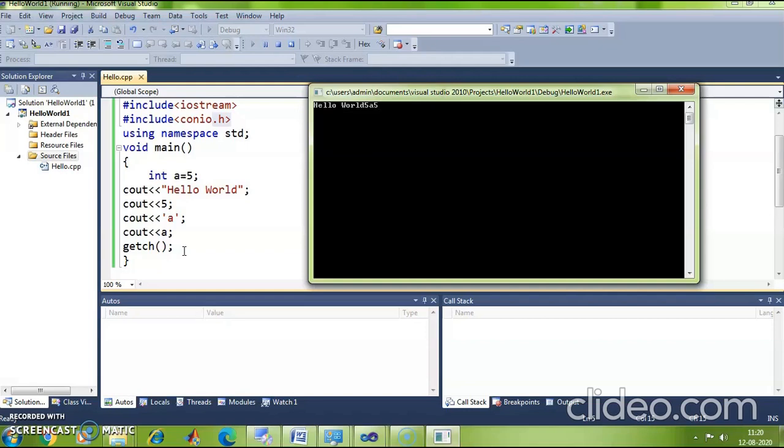Okay, so what I want you to do is you can try out the small programs at home. You can try this in either Visual Studio 2010 or Dev C++ or Turbo. Okay, try this out. If you have any doubts regarding this, please feel free to call me or message me so that your doubts are cleared.